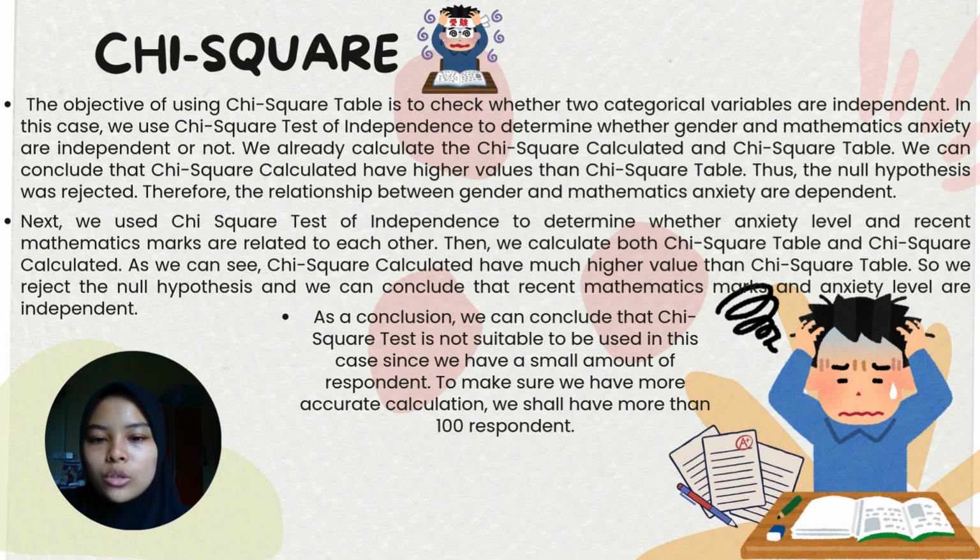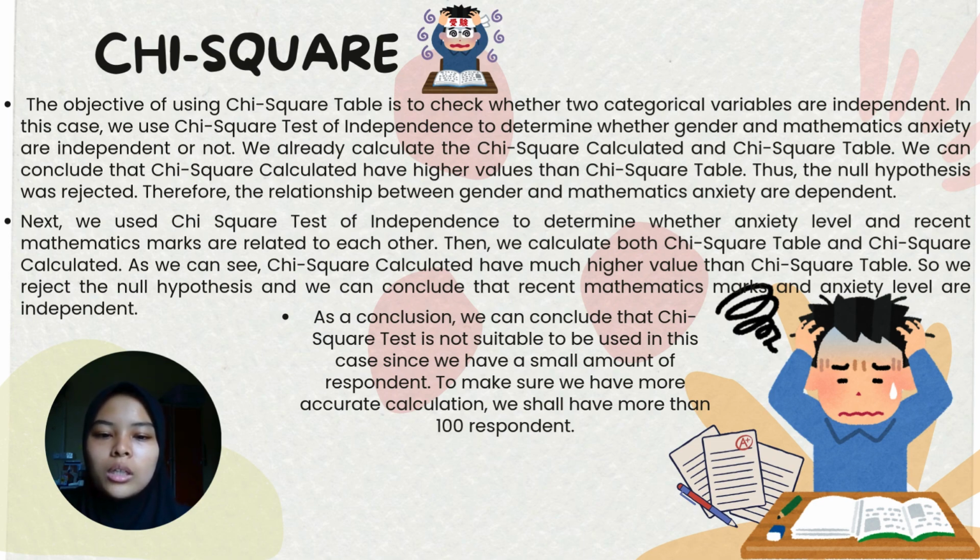Next, we use chi-square test of independence to determine whether anxiety level and recent mathematics marks are related to each other. Then, we calculate both chi-square table and chi-square calculated. As we can see, chi-square calculated has a much higher value than chi-square table. So, we reject the null hypothesis and we can conclude that recent mathematics marks and anxiety level are independent.